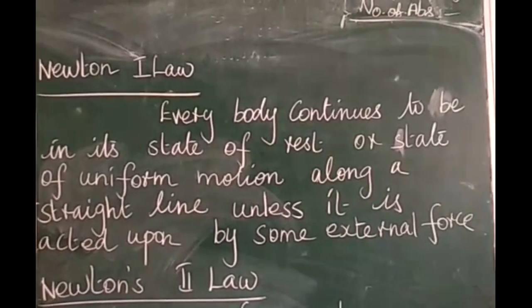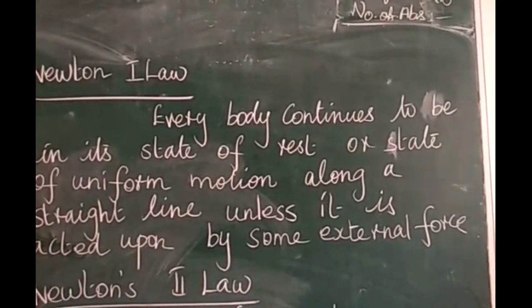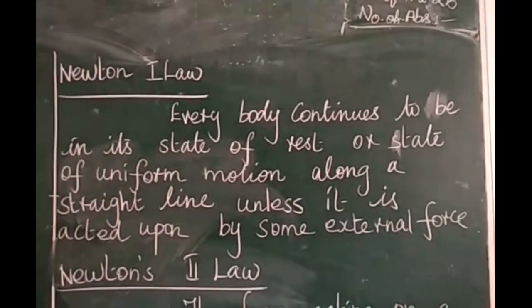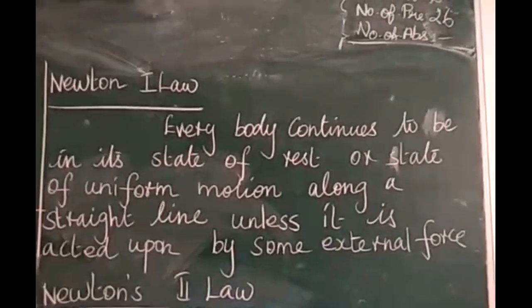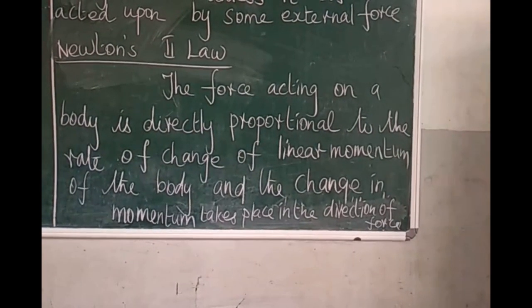So, I divide this definition into 3 parts. First one, a body continues to be in a state of rest, and I give an example. Then second one, a state of uniform motion along a straight line unless some external force acts on them. Next heading, Newton's second law of motion.